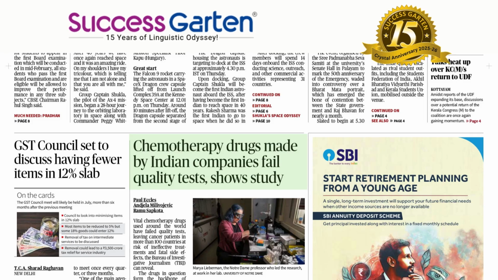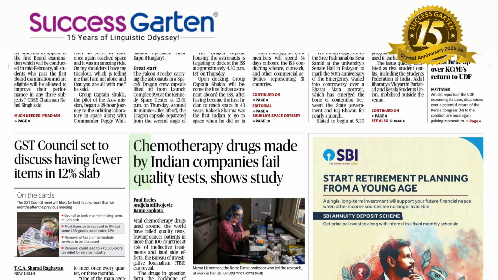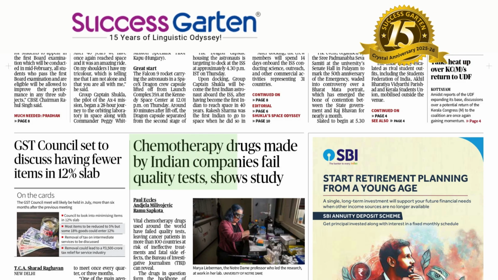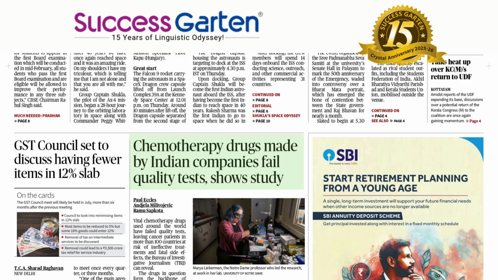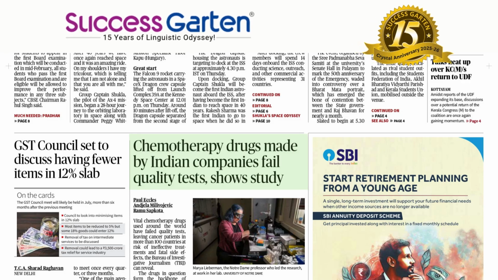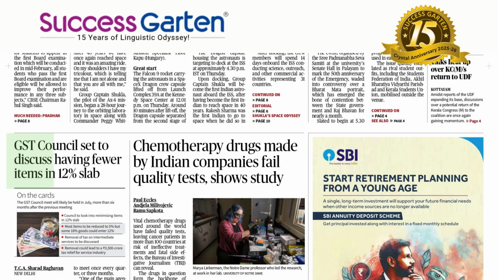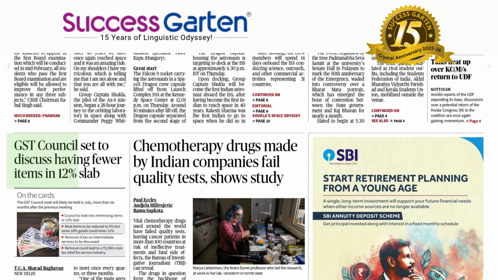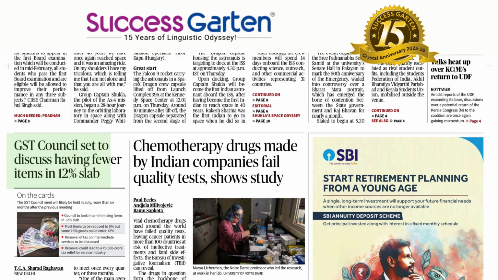As we know, the letter Q doesn't have any sound in the English language. Quality. The letter A has got an O sound here. Quality talks about how good or bad something is. Quality test. Now we move to the last item of the day. GST Council set to discuss having fewer items in 12% slab.